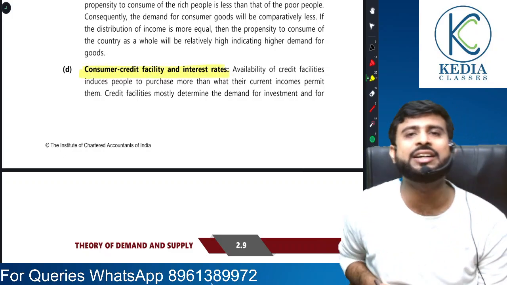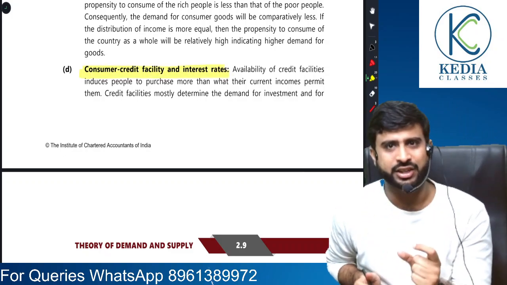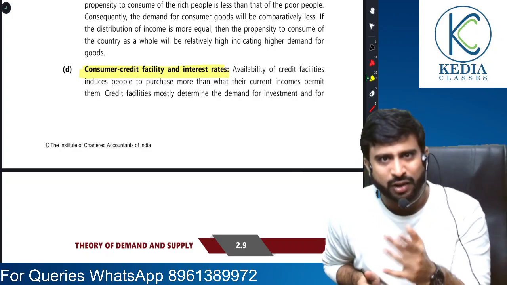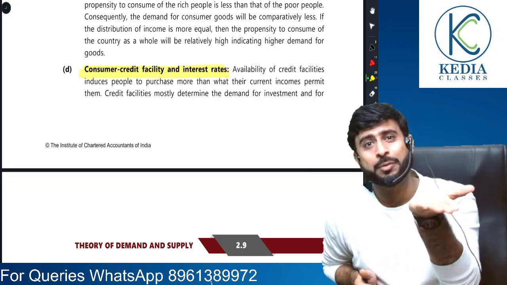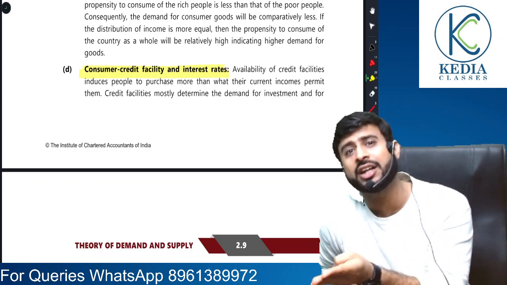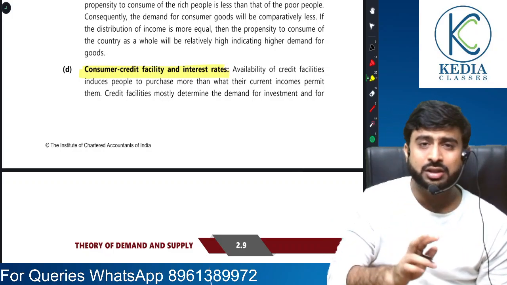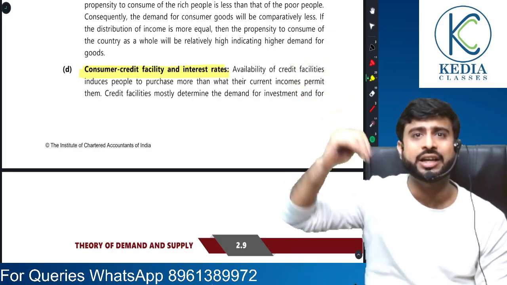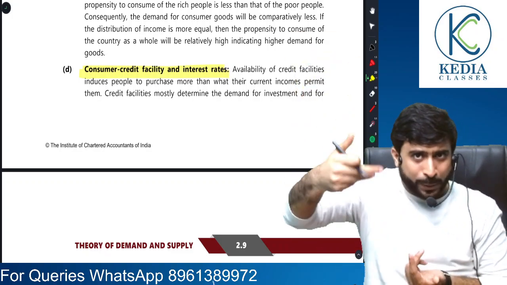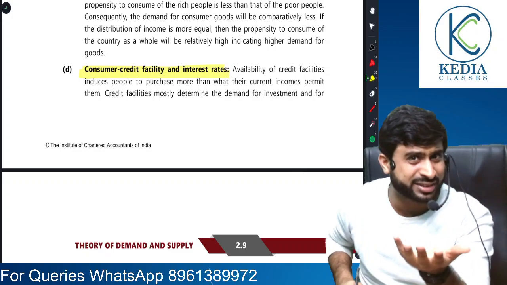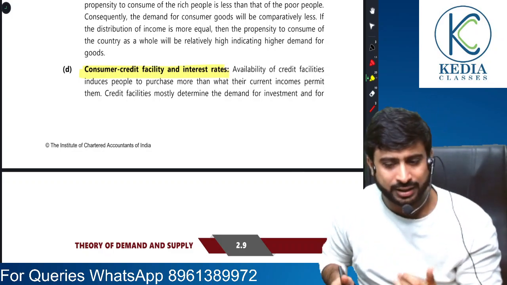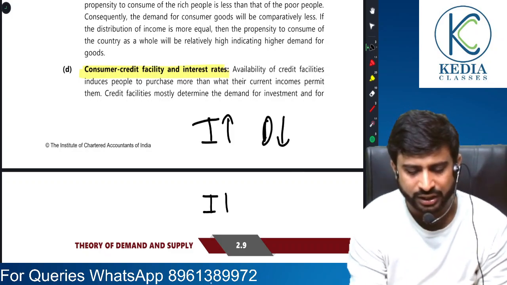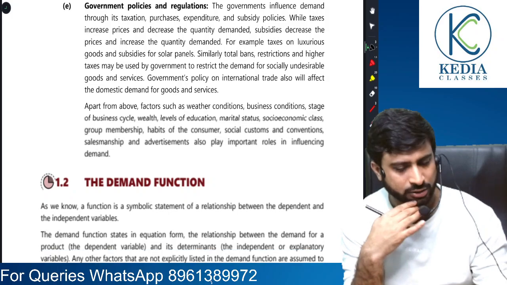Consumer credit facility at interest rates. Now suppose products are available at low interest rates, that is you buy on EMI and you don't have to pay much interest, the demand is going to rise because the product is cheaply available. I can afford to pay it in installments. But if it is opposite, then the entire exercise would be counterproductive. Meaning, if interest rates are high, and I buy a commodity and want to pay it in EMI and I have to pay high interest, then what do you think? Will I demand more or demand less? Obviously less. So if there is a rise in interest rates, the demand will fall. And if there is a fall in interest rates, the demand is going to rise. Sir, we have understood this.